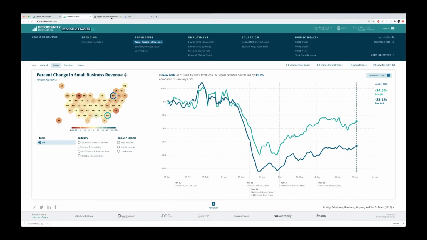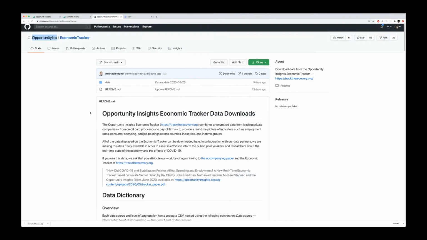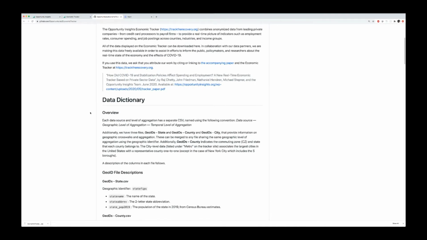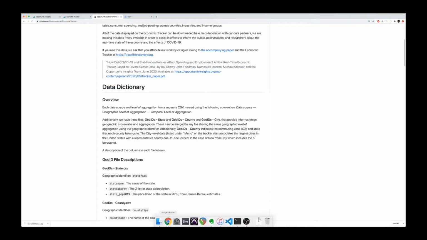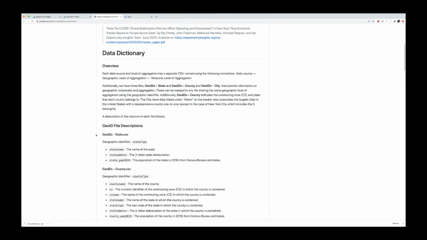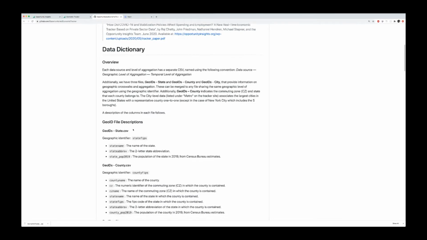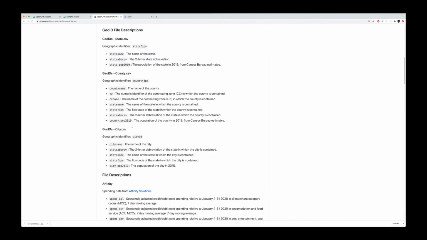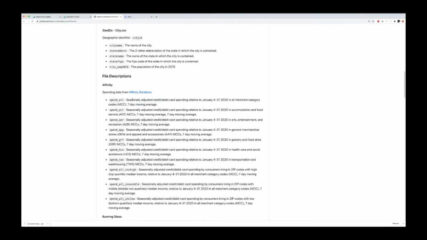Now, what they've done is open source all the data that they used onto GitHub, so we can actually download this data and explore it ourselves. So I'm going to pull that into Knarr and show you a bit more about what we've got here. They have some data dictionaries, some geo files describing the different states and counties and cities. They have this affinity file from Affinity Solutions, which gives you indexed consumer spending over time relative to the beginning of the year.